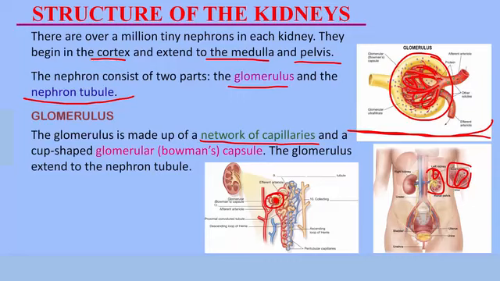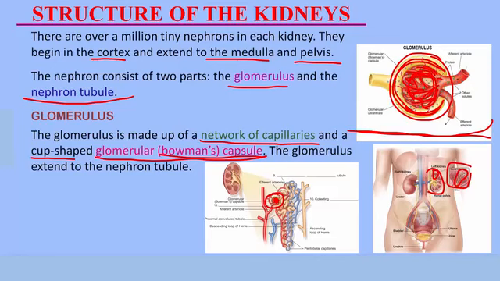The glomerulus also has a cup-shaped organ called the glomerular capsule or the Bowman's capsule. The Bowman's capsule is the cup-shaped part of the glomerulus. Doesn't it look like a cup? So that is the Bowman's capsule, and these are the capillaries in the glomerulus.